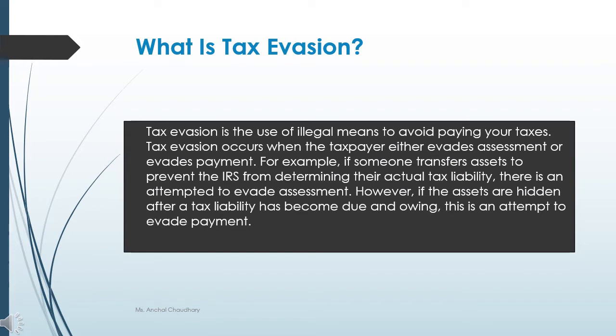What is tax evasion? It is the use of illegal means to avoid paying your taxes. Tax evasion occurs when the taxpayer either evades assessment or evades payment. For example, if someone transfers assets to prevent the IRS from determining their actual tax liability, there is an attempt to evade tax assessment. However, if the assets are hidden after a tax liability has become due and owing, this is an attempt to evade payment.